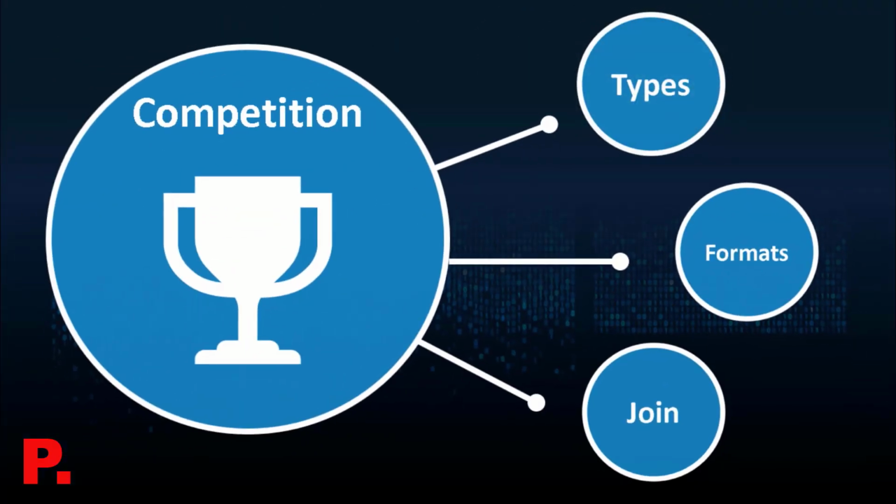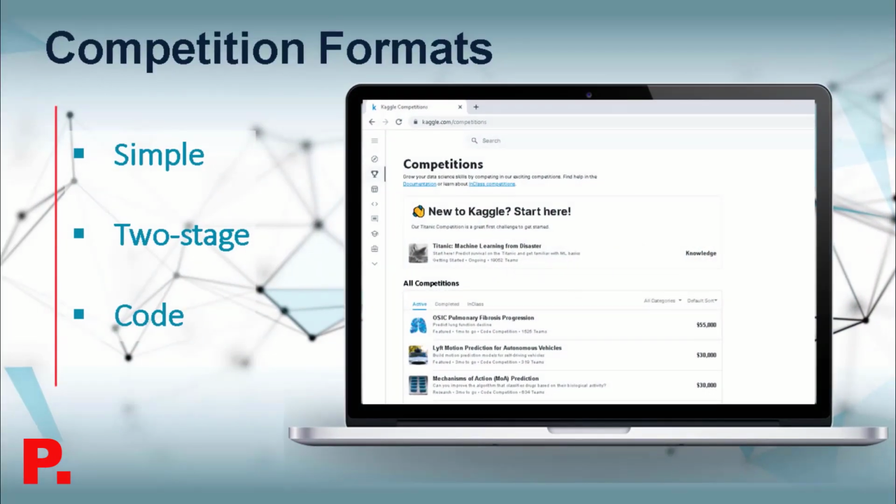After the types of competitions, we will now take a look at the different formats of competition. In addition to the different categories of competitions such as featured, there are also a handful of different formats competitions are run in. The first of them is simple competitions. These are competitions which follow the standard Kaggle format. In simple competitions, users can access the complete dataset at the beginning of the competition after accepting the competition's rules. As a competitor, you will download the data, build models on it locally or in notebooks, generate a prediction file, then upload your predictions as a submission on Kaggle. By far, most competitions on Kaggle follow this format.